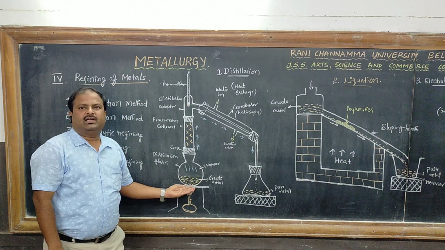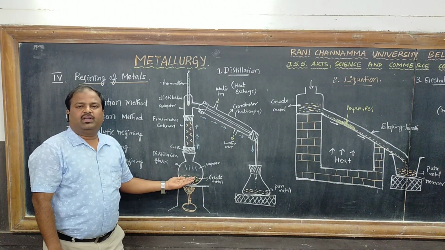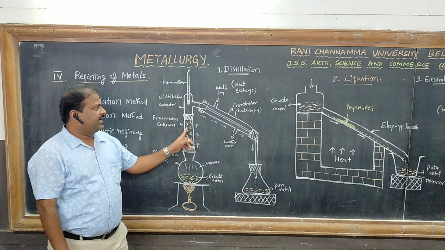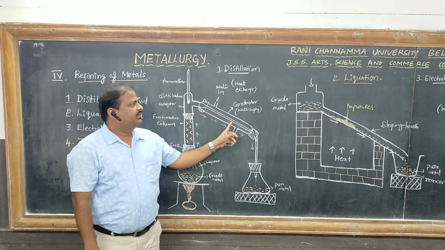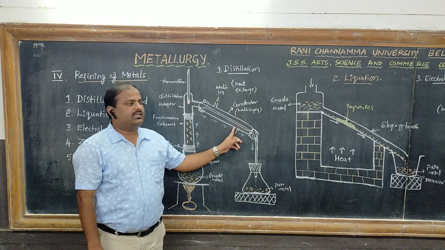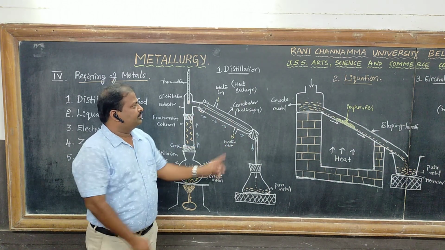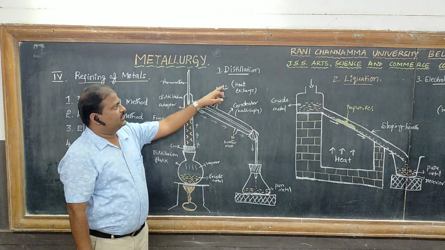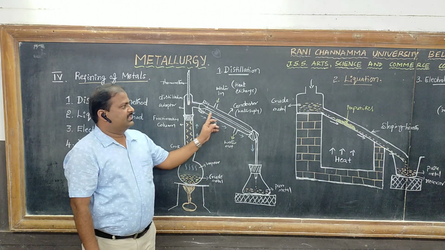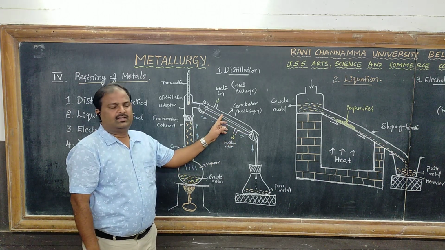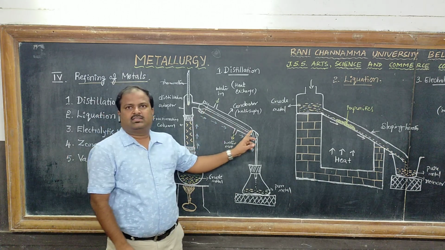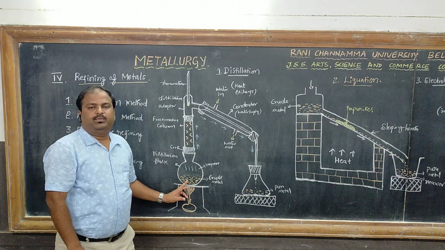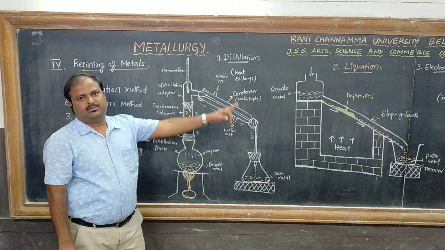The crude metal is heated. Low boiling point metals are more volatile, so they come up the fractionating column, vaporize and enter the water cooled condenser. Here the metal vapor is present, and around it water is circulating, with water in and water out, acting as a heat exchanger. In this, the metal vapor condenses to form a pure metal. We get a pure metal from the impure or crude metal. This is the distillation process.